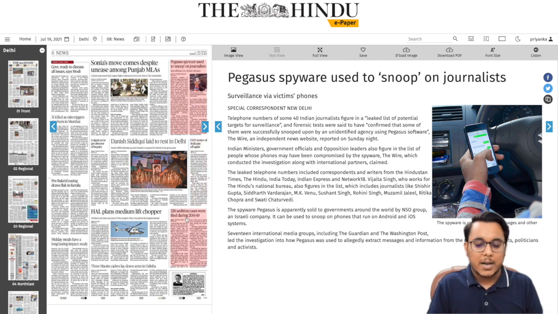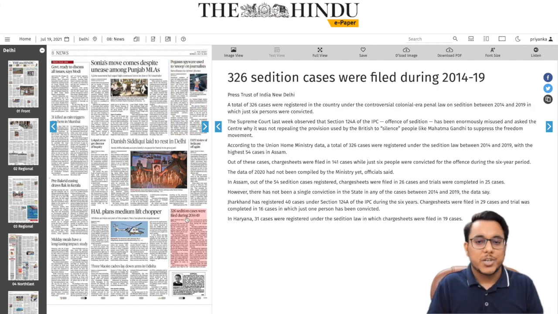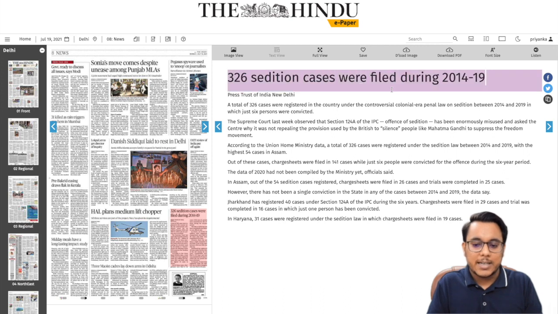Then guys, this particular article below one, it is talking about the sedition. Guys, earlier also we have taken up many articles onto the sedition because now the Supreme Court had provided very clearly that the sedition needs to go away from the statute books. Even the Chief Justice of India has talked in a very strong voice against the sedition. Here guys, just the data has been given that 326 sedition cases has been filed between 2014 and 19.